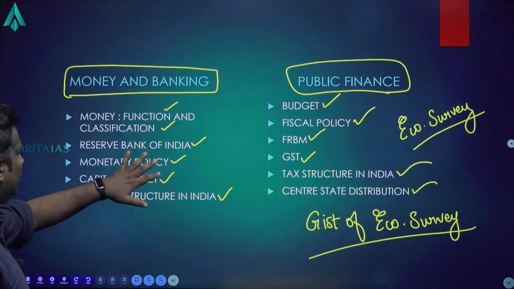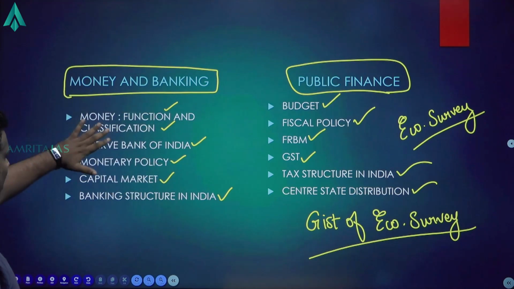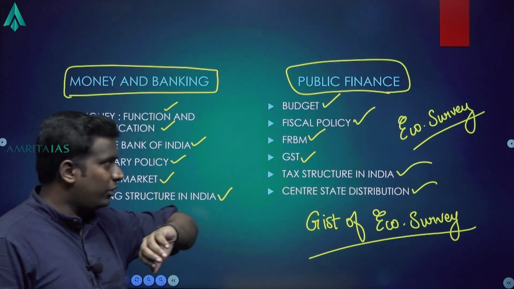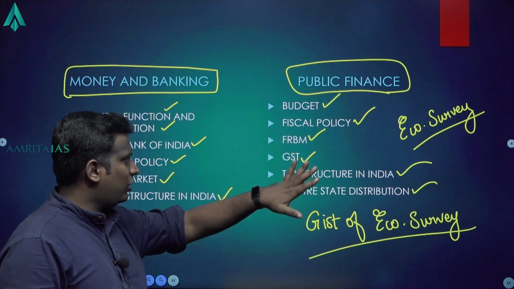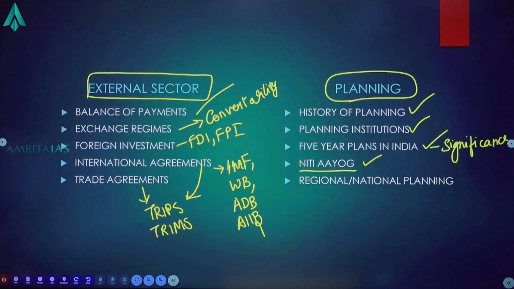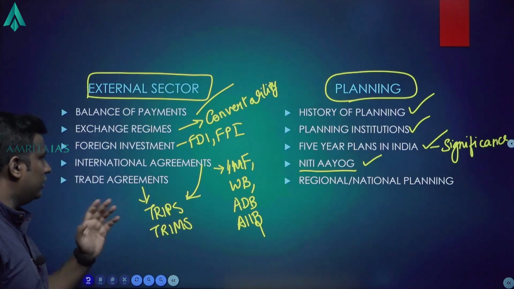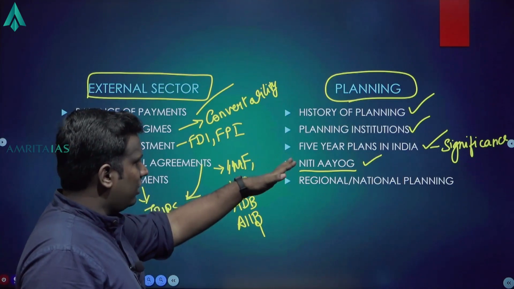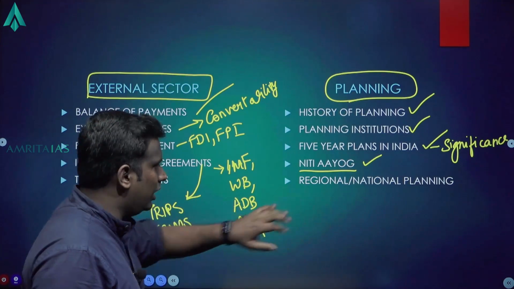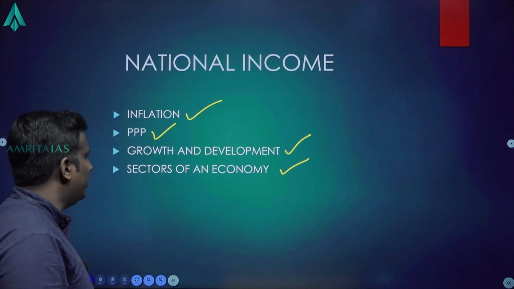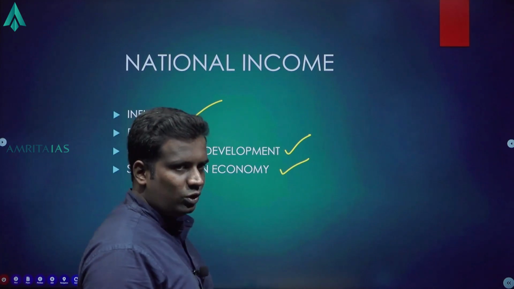Okay, so money and banking, public finance. Under money and banking: RBI, monetary policy, capital market, banking structure, function, classification of money. Public finance: budget, fiscal policy, FRBM, GST, tax structure, center state distribution. Then in external sector: BOP, exchange regimes, foreign investment, international agreements and trade agreements. In planning: history, 5-year plans, planning institutions, Niti Aayog and regional national planning. And finally, in national income: inflation, PPP, growth and development and sectors of economy.